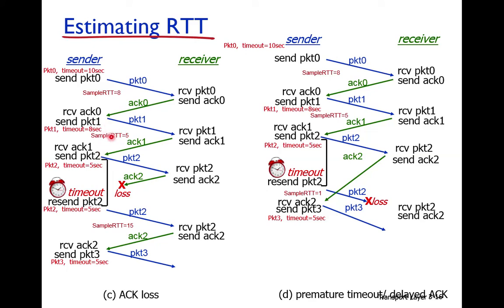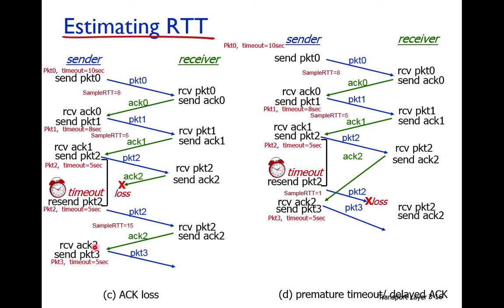will become the sample RTT. So now the sender transmits the next packet, packet number 2. The previous packet's sample RTT will become the timeout value for the next packet. So packet 2 is transmitted, and its timeout value will be set to 5 seconds. Suppose this packet is lost, so packet 2 is retransmitted, and its sample RTT is noted.